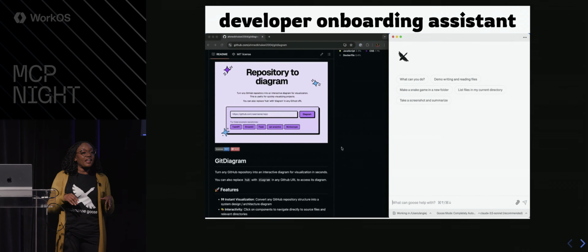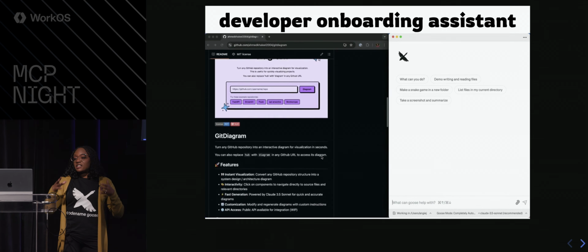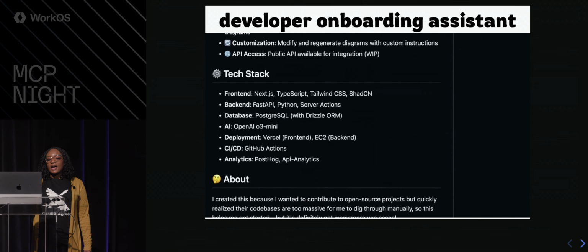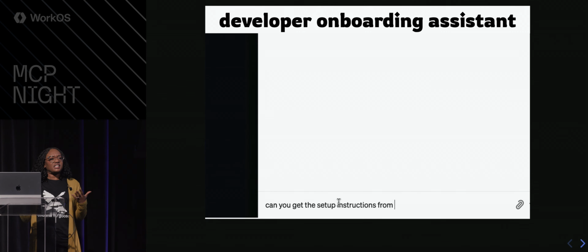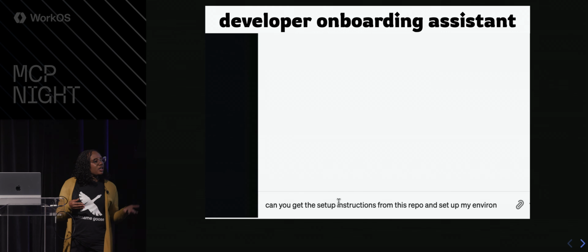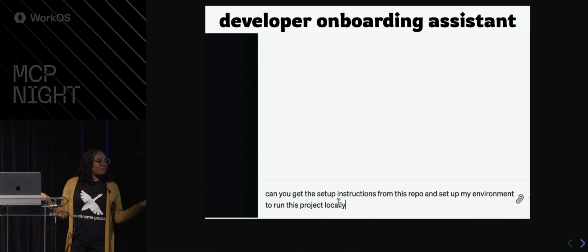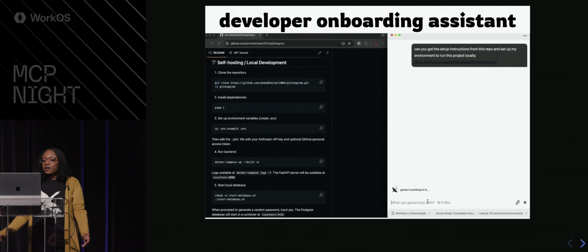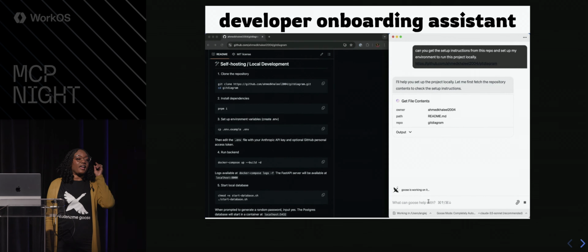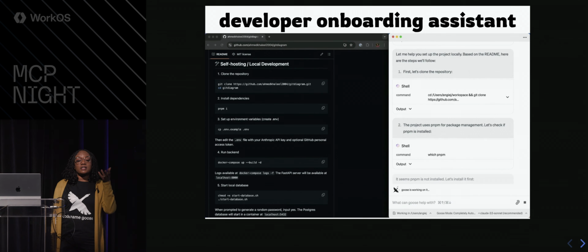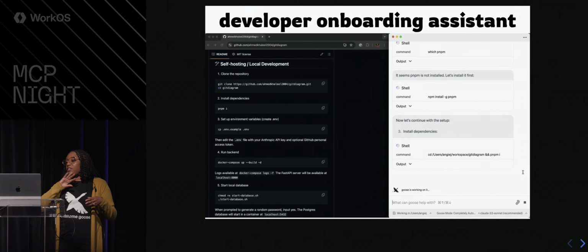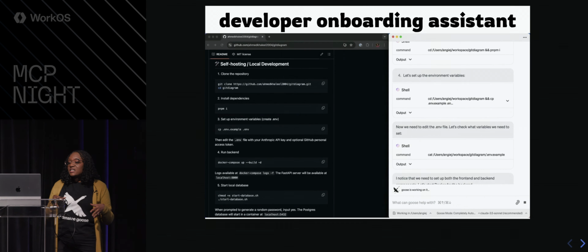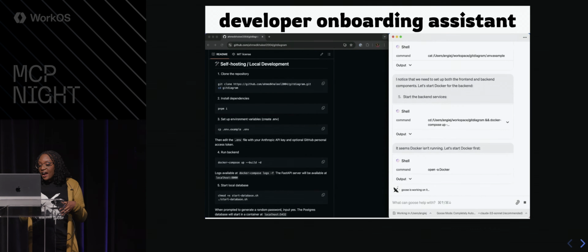For example, let's say that we want to basically set up a new project. So I want to set up this project locally, and it has a pretty extensive tech stack, and they have really good instructions as well. So I could do this manually if I wanted to, but why bother? I have Goose. So I give it the repo, and it goes ahead and uses the GitHub MCP to clone that repo, to then read the README. It's now installing my missing dependencies and setting up my environment variables.